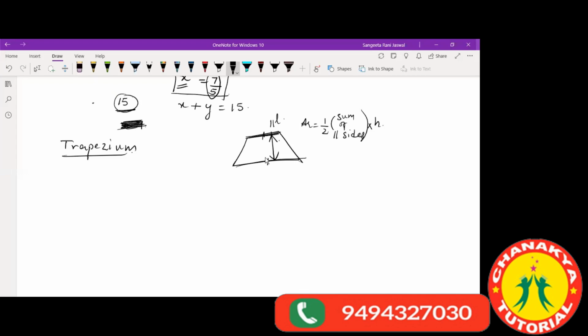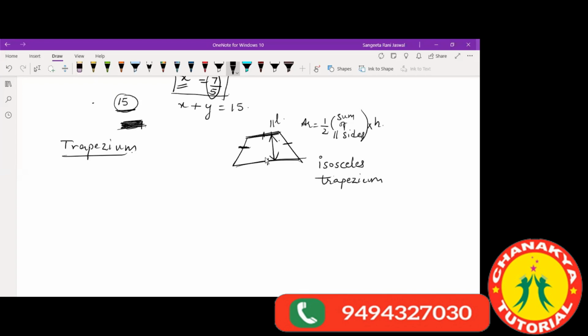That's it. And in case the two non-parallel sides are equal, in case the length of these non-parallel sides are equal, then we call this type of trapezium an isosceles trapezium. Children, it's only then we call it an isosceles trapezium, when the non-parallel sides are of equal length. Otherwise, we just call it a trapezium. It has one pair of sides which is parallel.